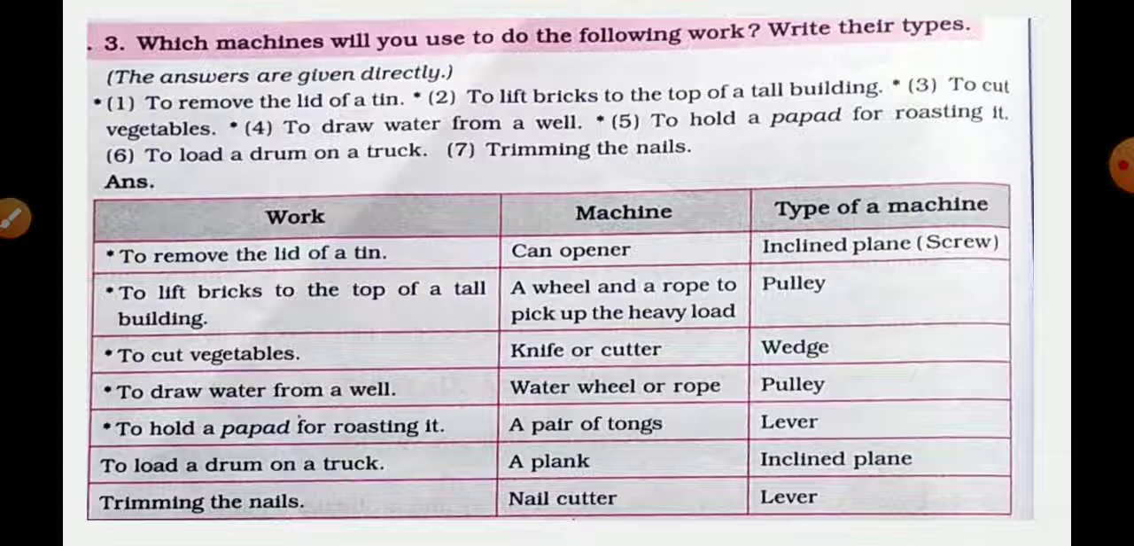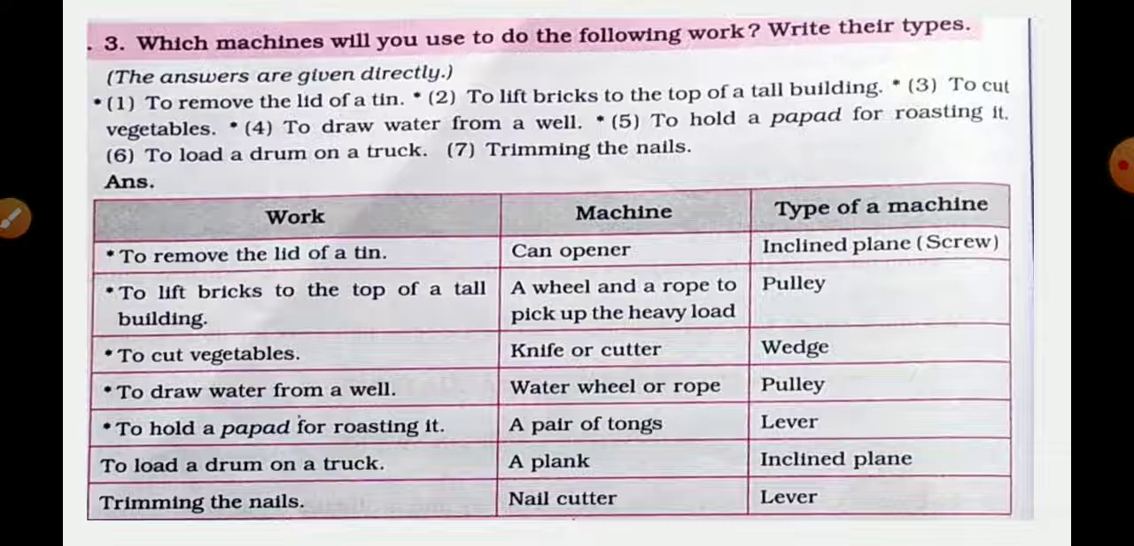That is the work. What are we going to do? We are going to remove the lid of a tin. Which machine is used to remove it? Can opener. What is the type of that machine? Inclined plane. Screw.